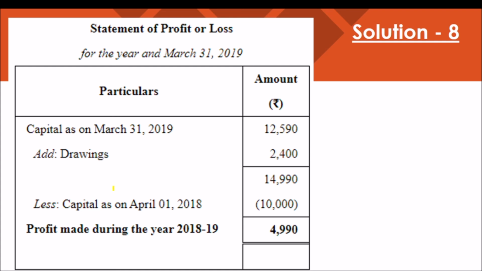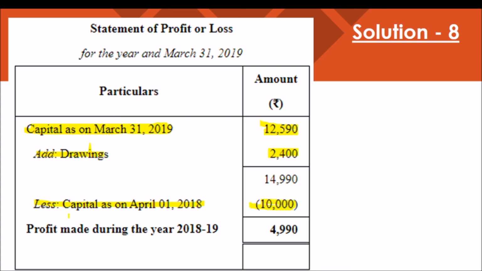In that statement of profit and loss, we have to write the capital at the end of the year, which is calculated from the second statement of affairs, 12,590. Add drawings, 2,400, less opening capital, 10,000.